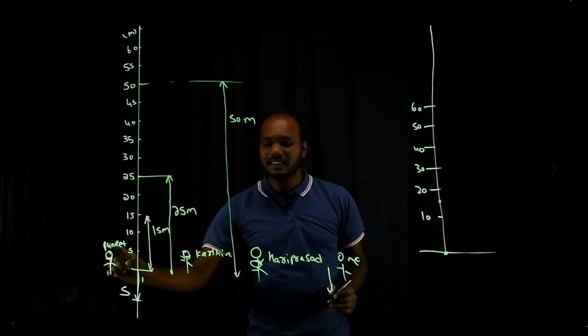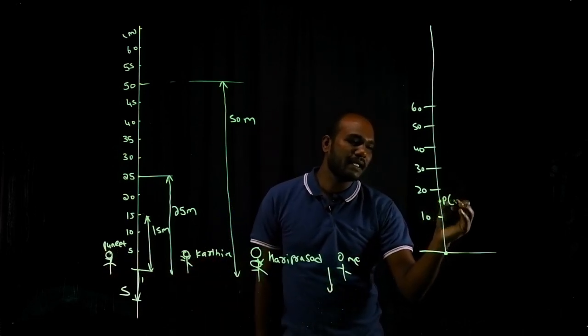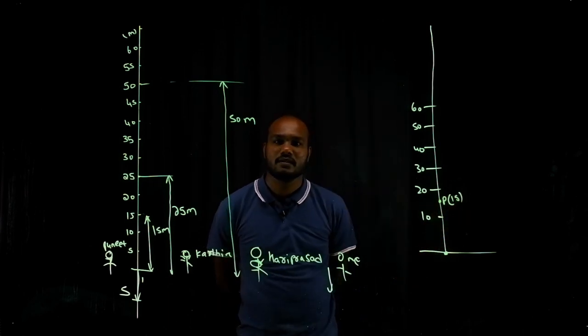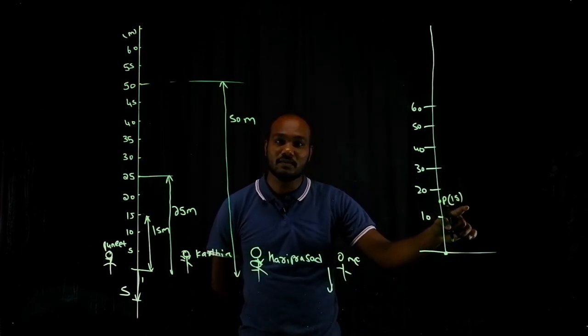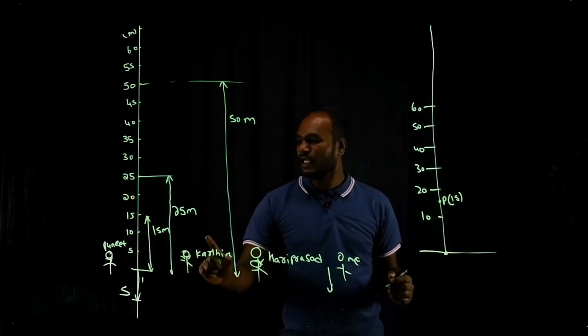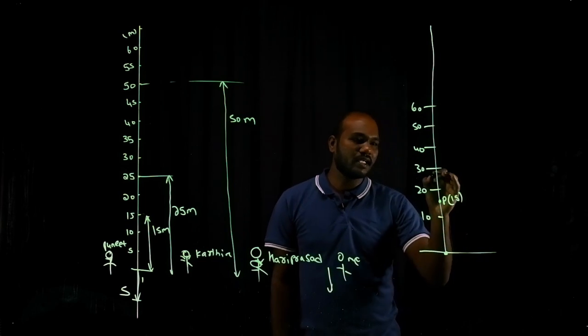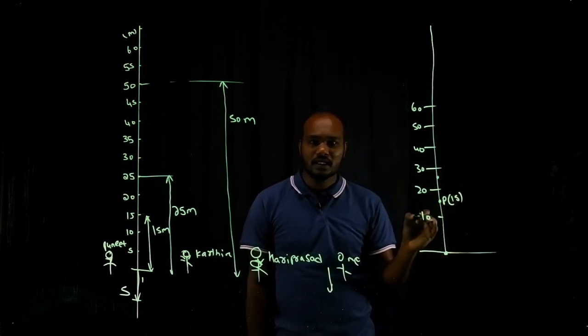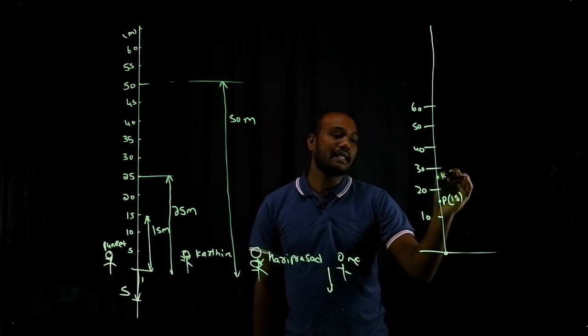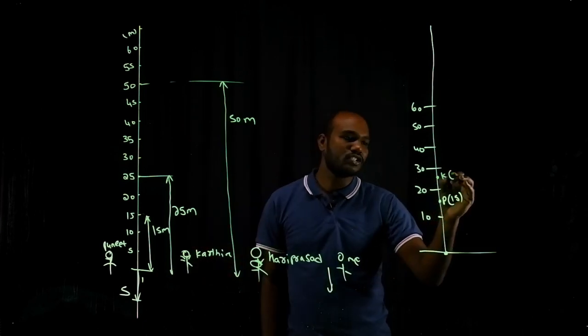I'll represent Puneet by P. I will say he has climbed 15 meters. Next, Karthik. Karthik went how much? 25. So again I will take here. This is 20, this is 25. I'll represent his location through a point. I'll write the name Karthik and say he went 25 meters.